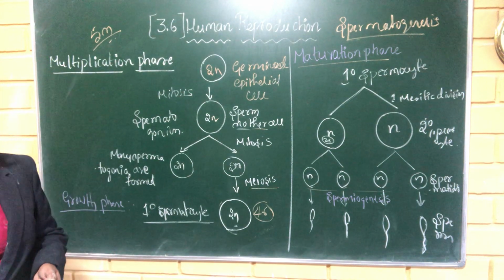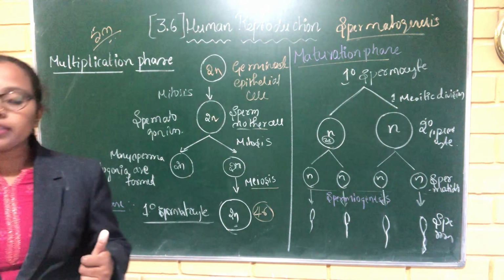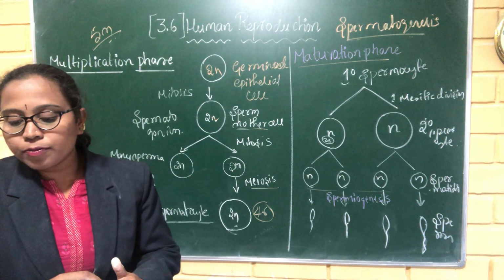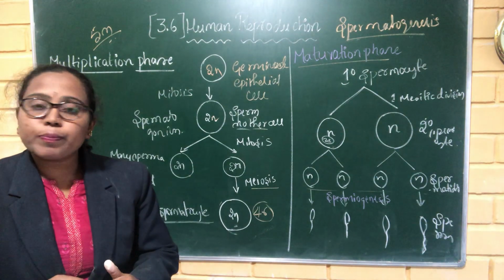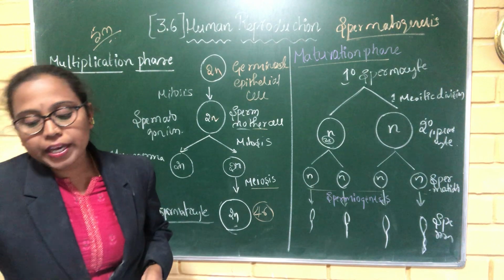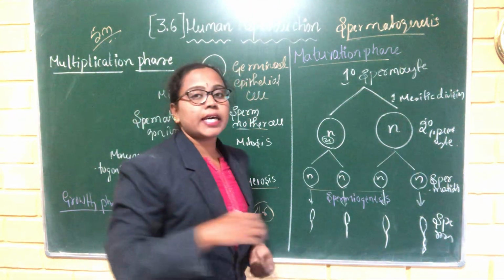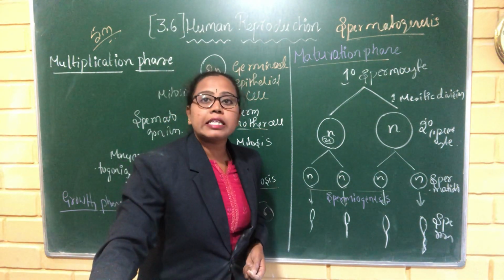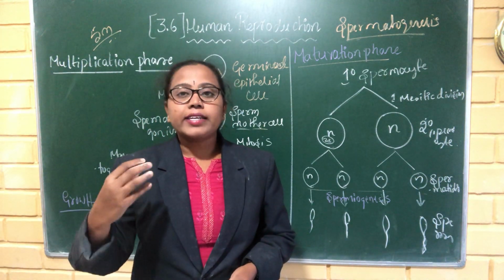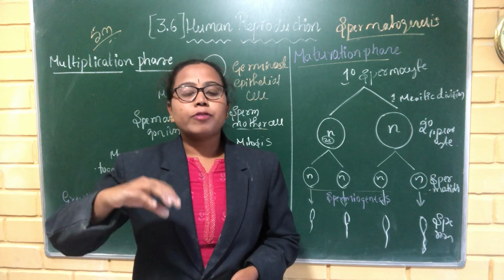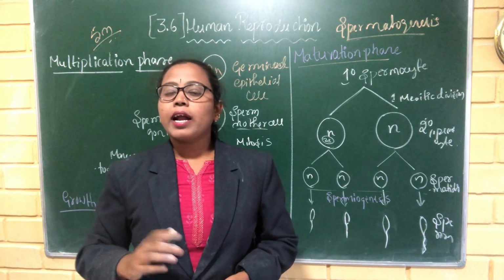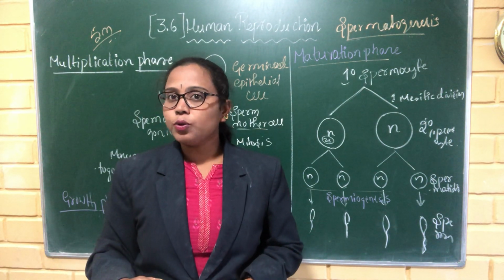After the spermiogenesis process, the head becomes embedded in the Sertoli cells, and from the Sertoli cells they are released from the seminiferous tubule by the process called spermiation. At that time these sperms are ejaculated with the semen, from the penis region, and they enter the female reproductive tract.